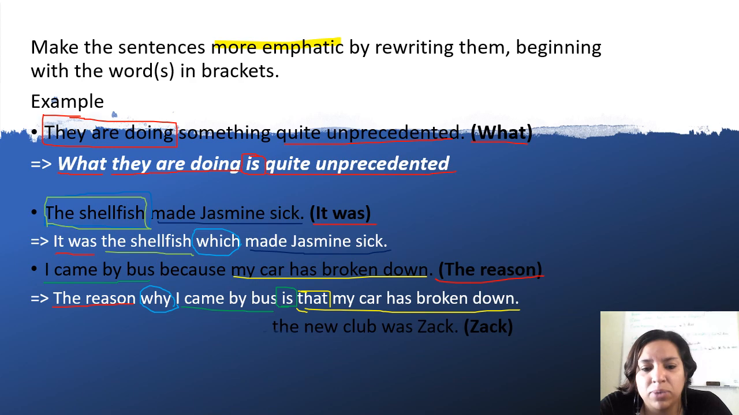Another example, the last one. The guy who told me about the new club was Zach, and we have to use Zach.